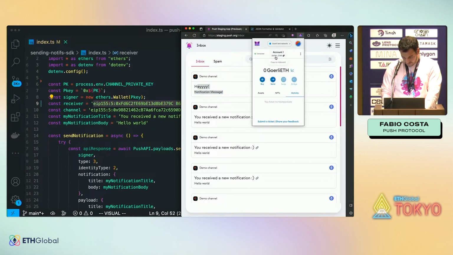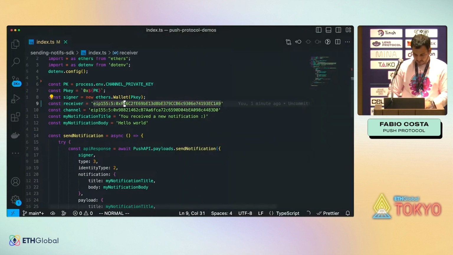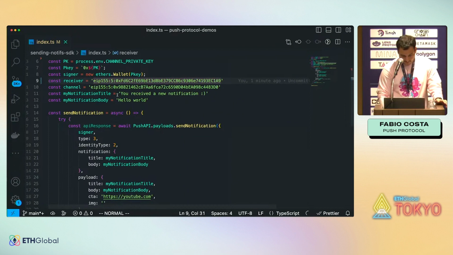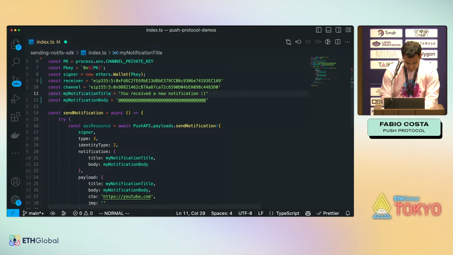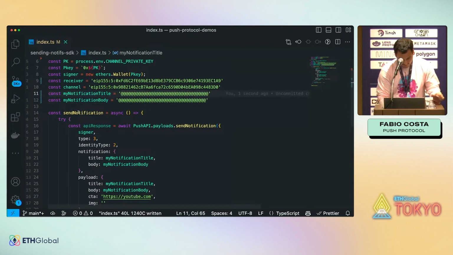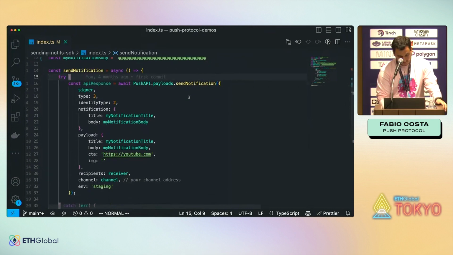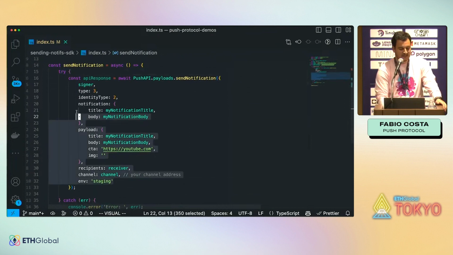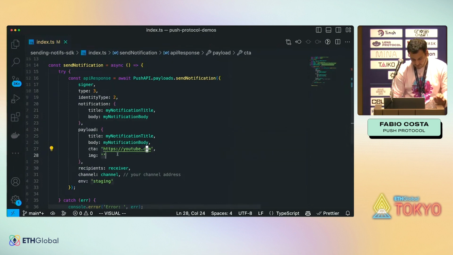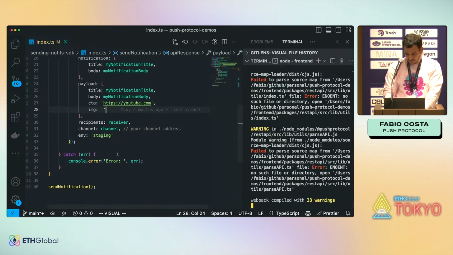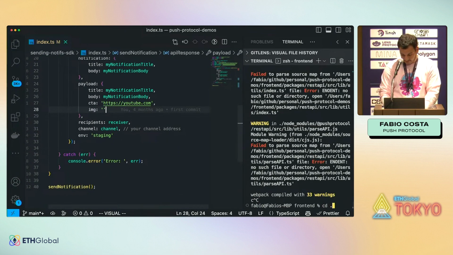Just double check, 0xFD6, and this looks about right. This is my notification title, and this is my notification body. I'll change it to this, because why not? And this. Then I'm just calling the SDK, and all these properties are on the SDK, in the documentation itself. And I'm adding a call to action link. Whenever I click on the notification, I'll be redirected to YouTube. And that's it.